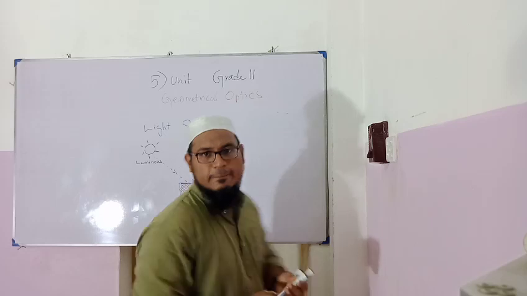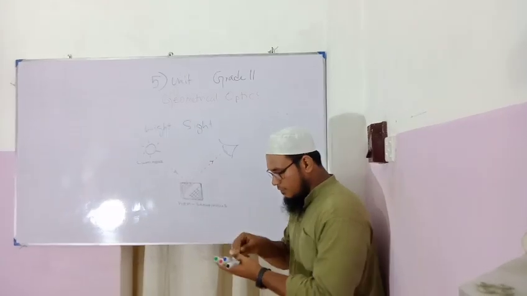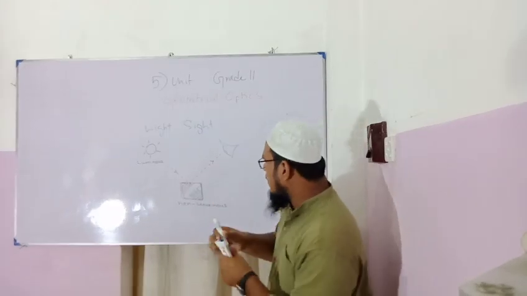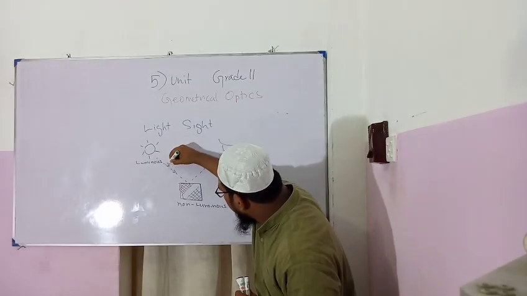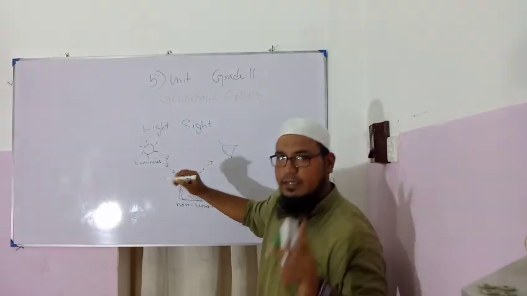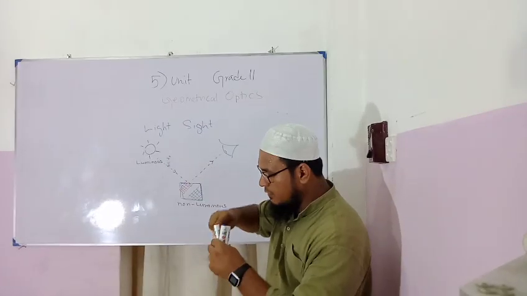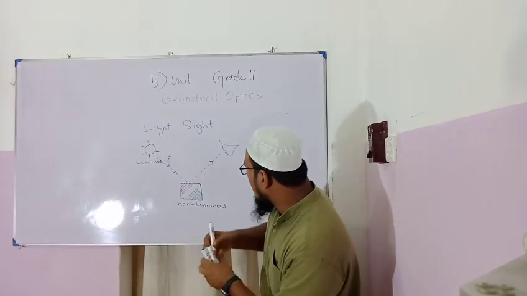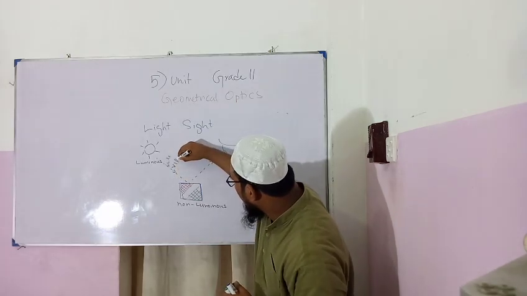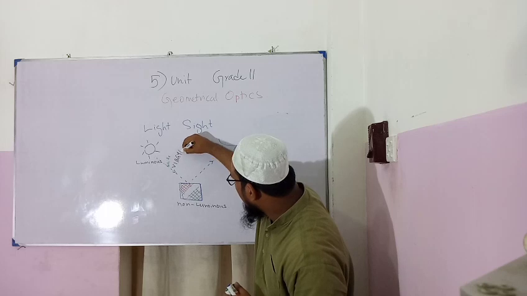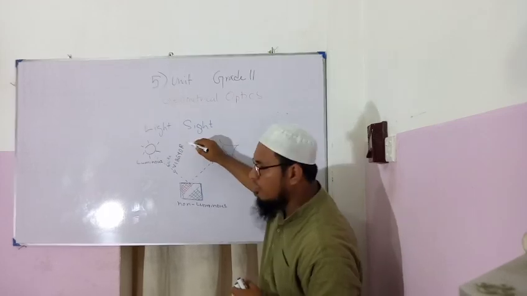Why is it? That's because the luminous object emits white light. White light means it is the combination of violet, indigo, blue, green, yellow, orange and red. VIBGYO.